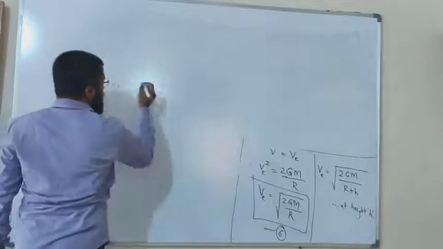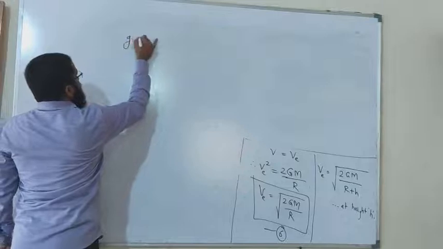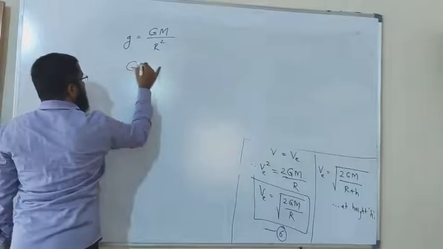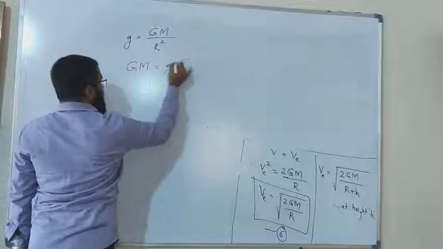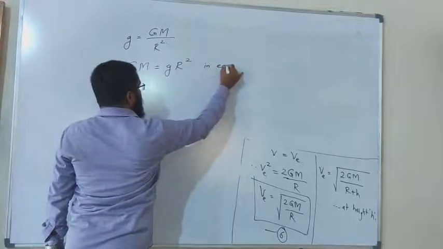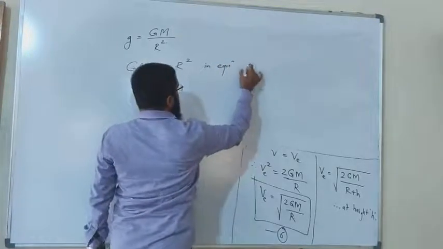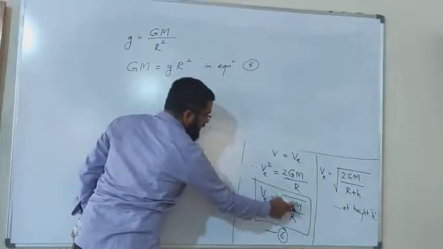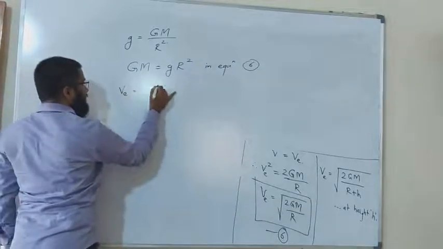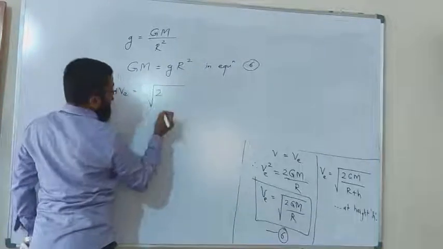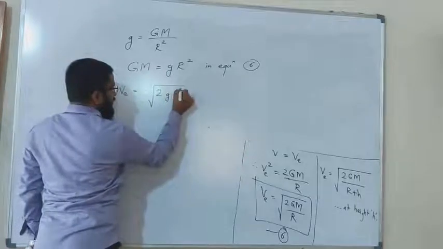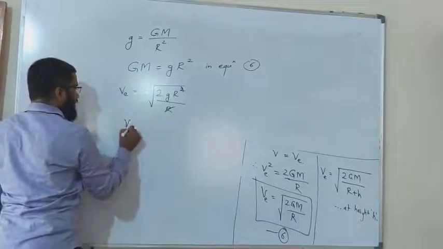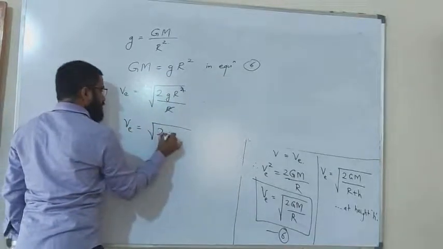So I have small g is equal to capital GM upon r square. So instead of capital GM, I can write g r square in equation number 6. What do I get? Look, instead of GM, you have to write g r square here. What do I get? Escape velocity is equal to under root of 2, instead of GM I am going to write g r square, divided by that r. So r is going to cancel. So escape velocity will be equal to under root of 2gr.